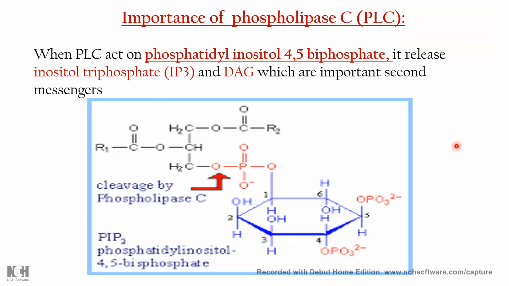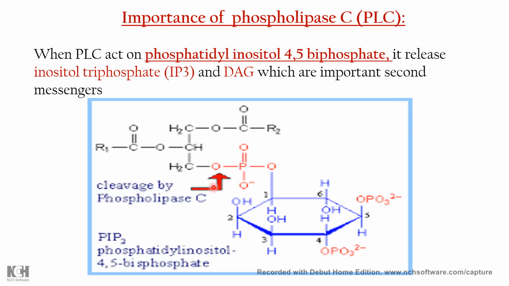So now the second is phospholipase C. After phospholipase A2, what is phospholipase C? When phospholipase C acts, it releases inositol triphosphate and diacylglycerol, which are very important in the second messenger system. Whenever phospholipase C acts on phosphatidylinositol bisphosphate, it releases inositol triphosphate and diacylglycerol, which are further important for the second messenger system.